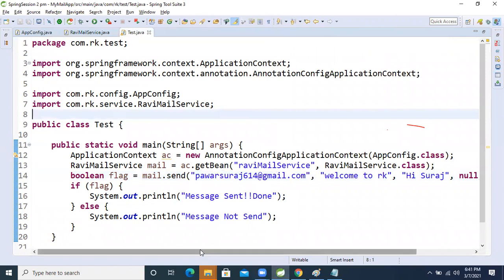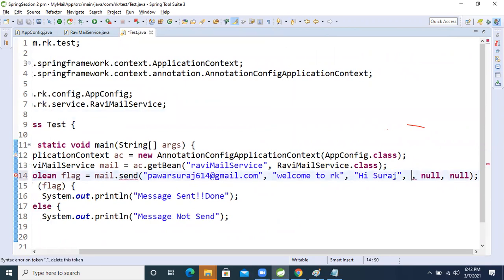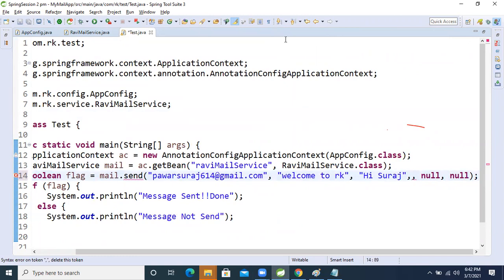So now I want the same message to Pawan, Suraj, and some other people also, right? I want to add them in the CC also. Please tell two email IDs of other people also. See, I will add those email IDs in the CC. Give me. Okay, Amit, I will add Amit. Amit and Padma. Okay, these two email IDs I will use.